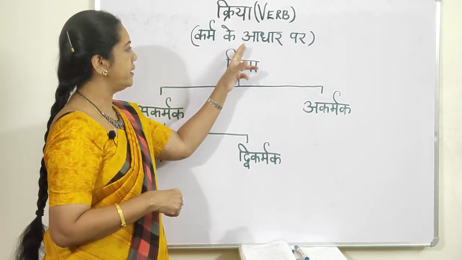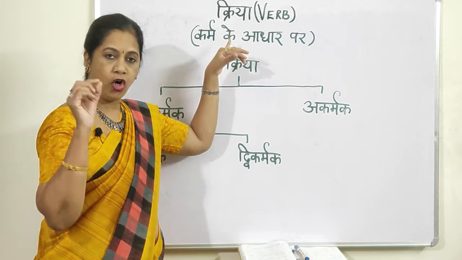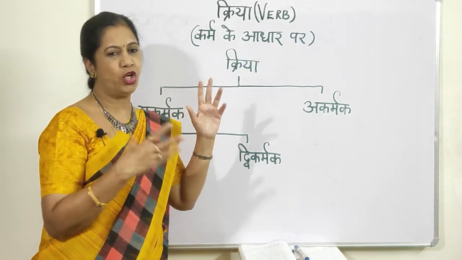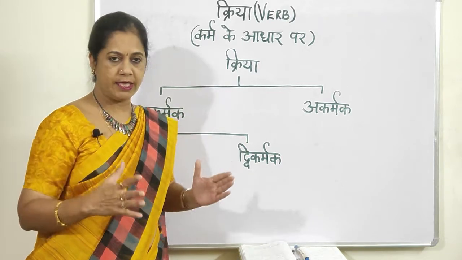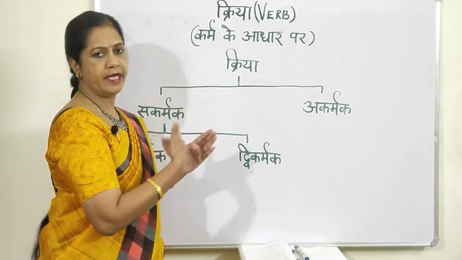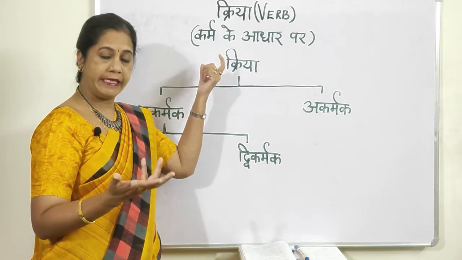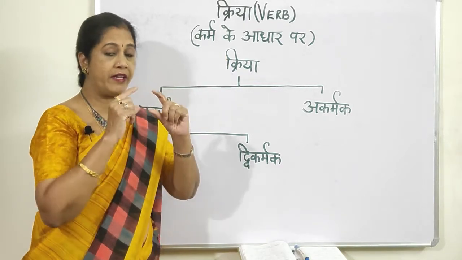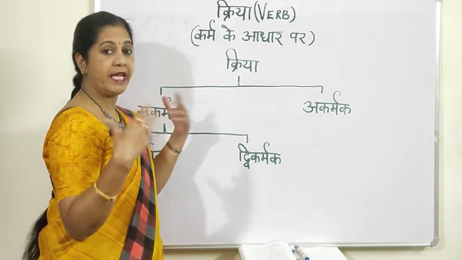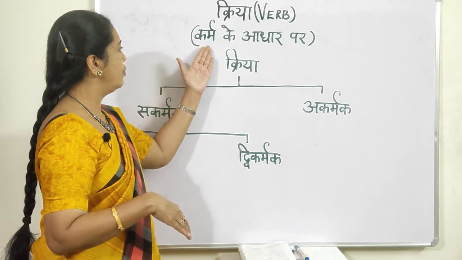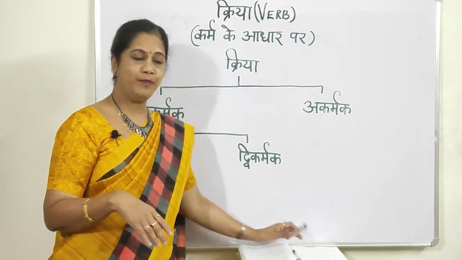Now, karma ke aadhar par. So this Kriya is based on the object. Karma, I told you when I did Karak, case. When I did that, I told what is karma. Then in many places I had discussed karta, karma, Kriya. When I was telling you how to frame a sentence also, I emphasized on those topics. So karma ke aadhar par, based on the object.